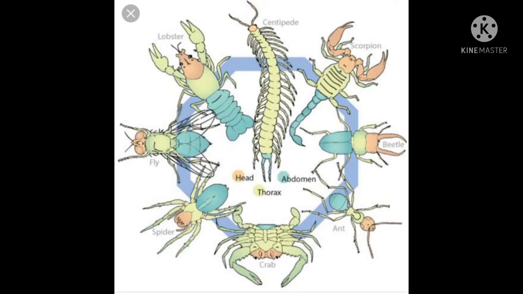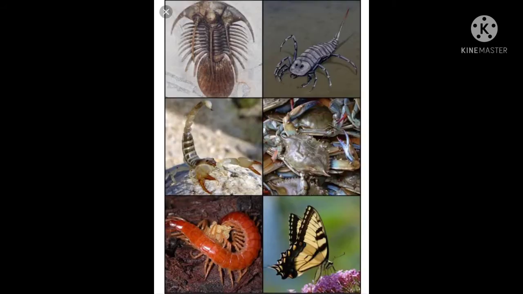These animals have jointed legs. For example, butterflies, cockroaches, houseflies, spiders, scorpions, and crabs are the best examples of arthropods. Do you know, students, the largest group of animals is present in the Arthropoda group?